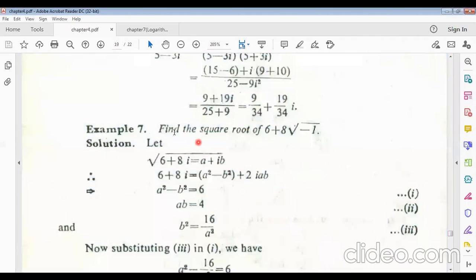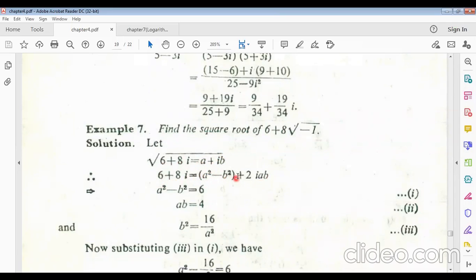Find the square root of 6 plus 8I, where I is root over minus 1. We have to find the square root of this. Let us consider the square root of 6 plus 8I equals A plus IB. Remember, the square root is over just this part, 6 plus 8I, which equals A plus IB. Now squaring on both sides, 6 plus 8I equals (A plus IB) whole square, which is the (A plus B) whole square formula.